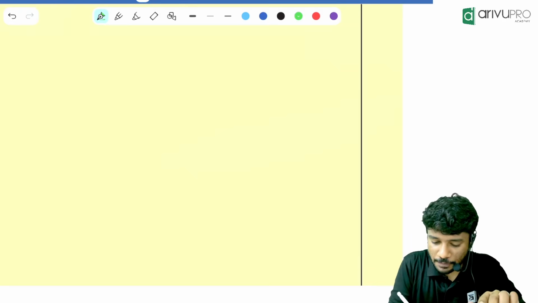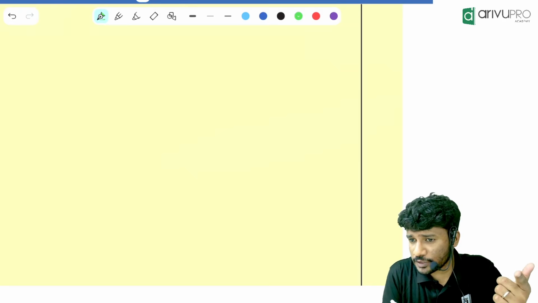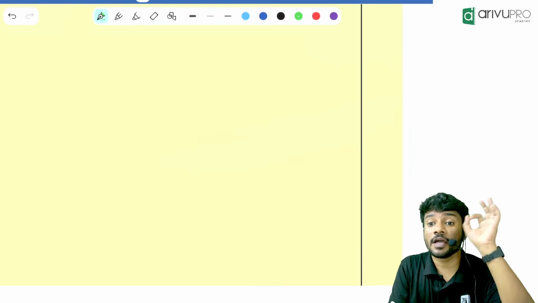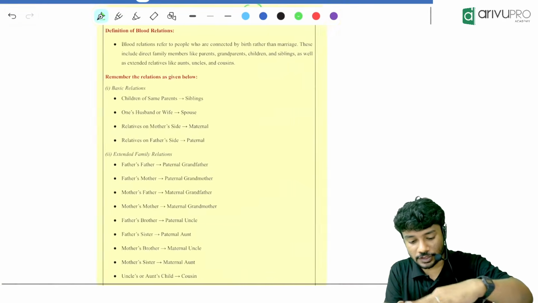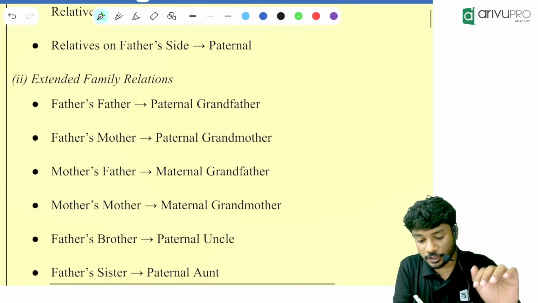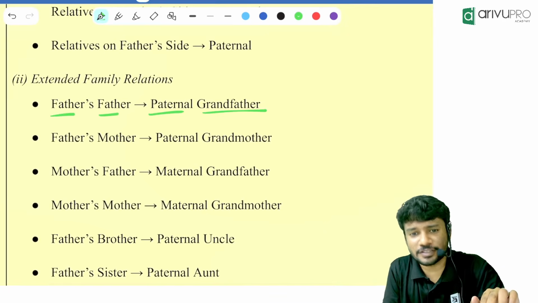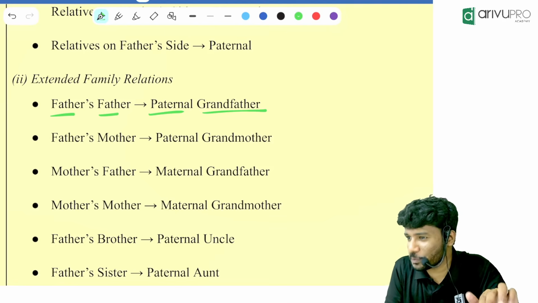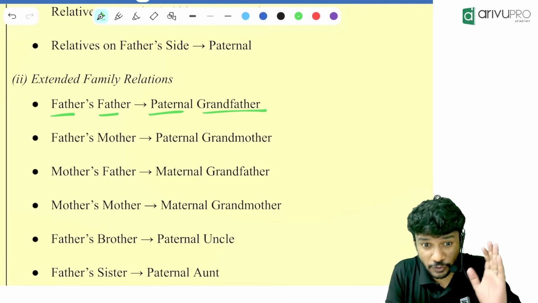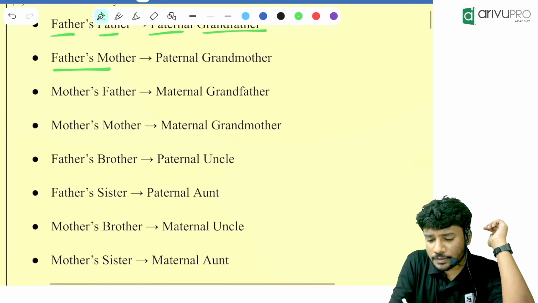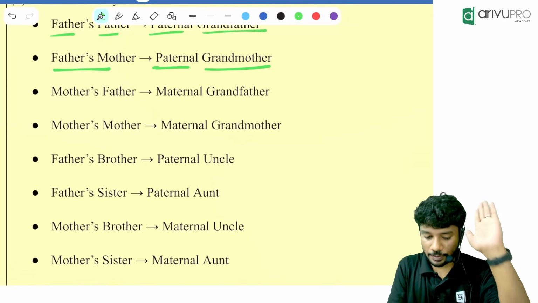Now, a few things. Father's father is the paternal grandfather. I know everyone knows this, but still we will start off. Then father's mother is the paternal grandmother.